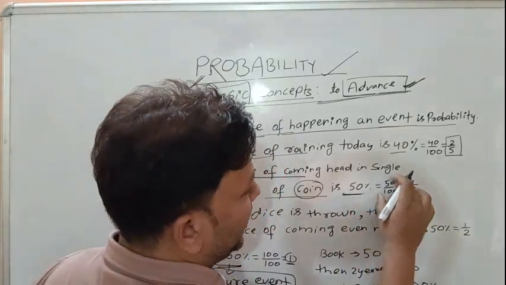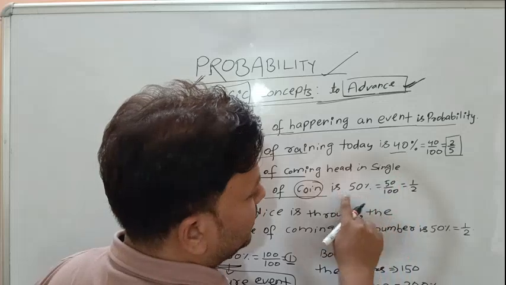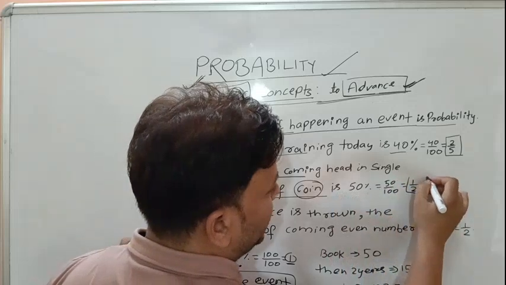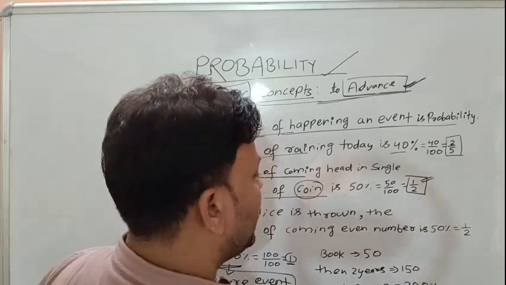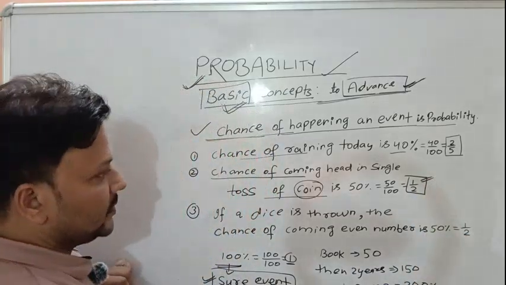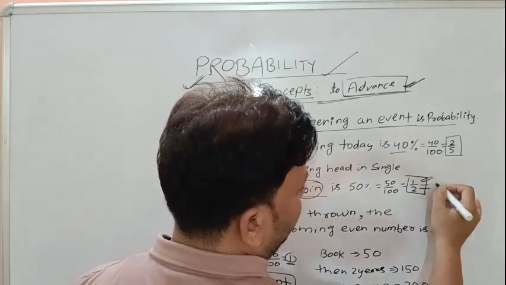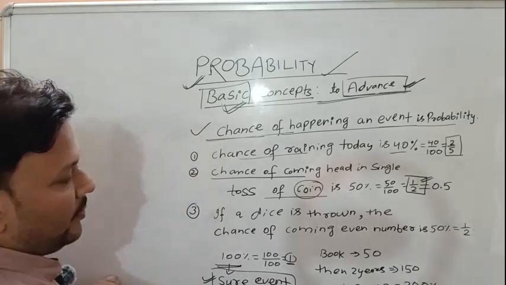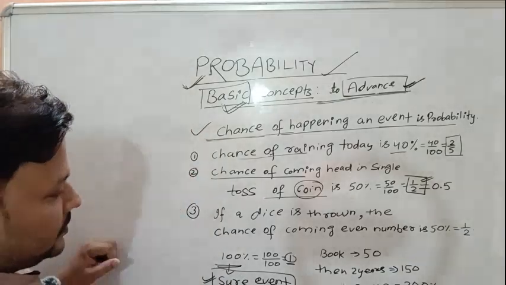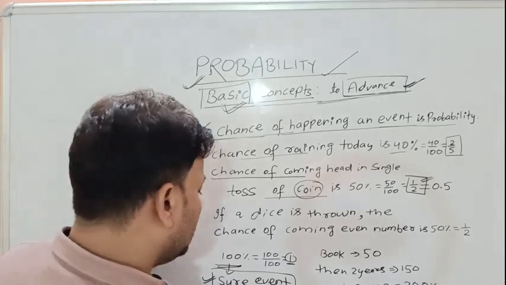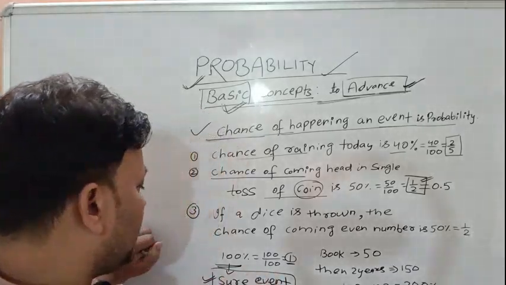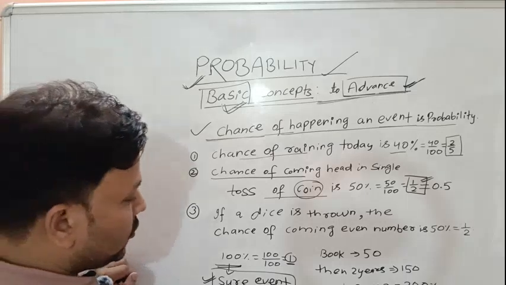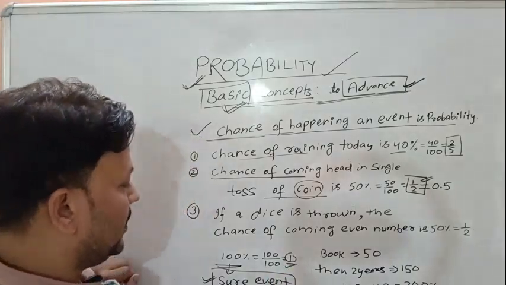That means the fraction becomes 50 over 100, and finally the probability can be represented as 1 by 2. It can also be represented in decimal values, that means 0.5 is the probability. So the probability of a sure event is 1.